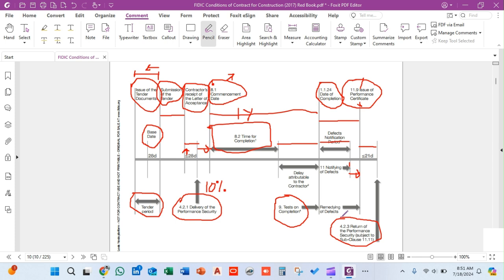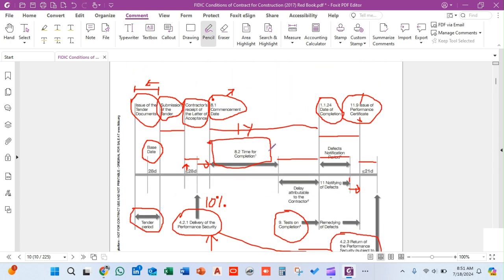At this stage of the project, the security will be released to the contractor. So these are the major events that could take place during the course of the project.